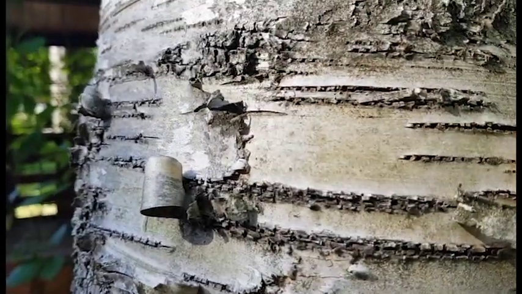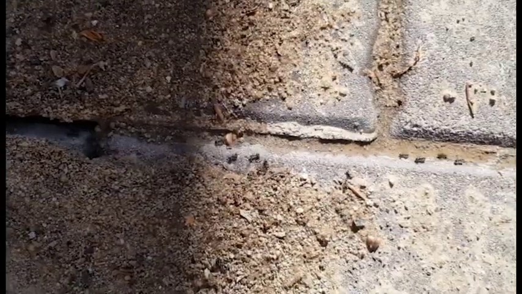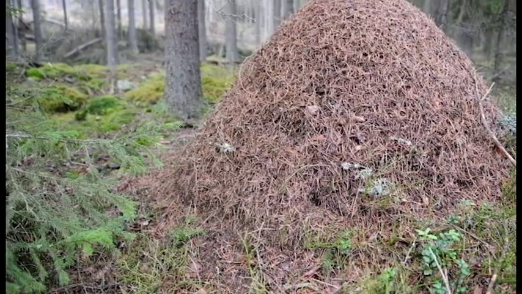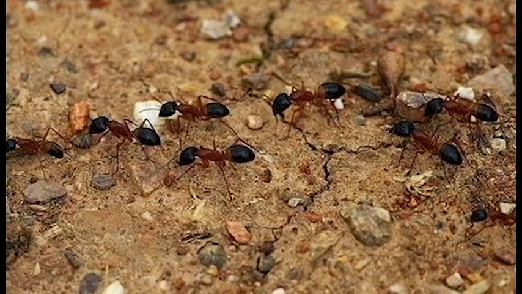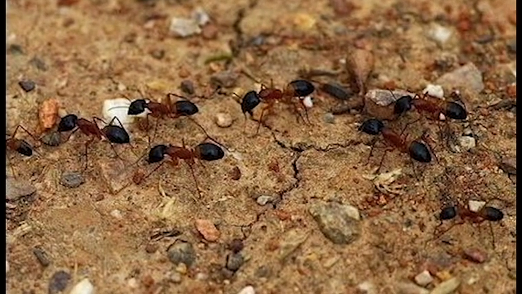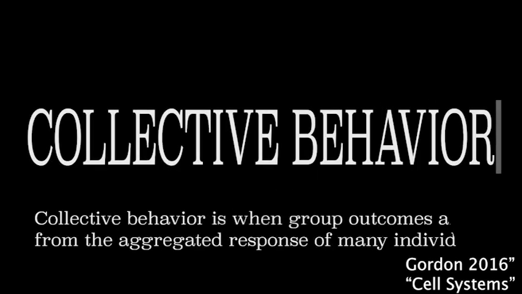Ants. It is likely that you see them every day, whether on a hike, in your backyard, or your kitchen. You see them running around seemingly chaotic, yet they manage to create impressive structures, find and transfer food, and generally react to the environment and get the job done without any planning or leaders. But how? The secret is collective behavior.